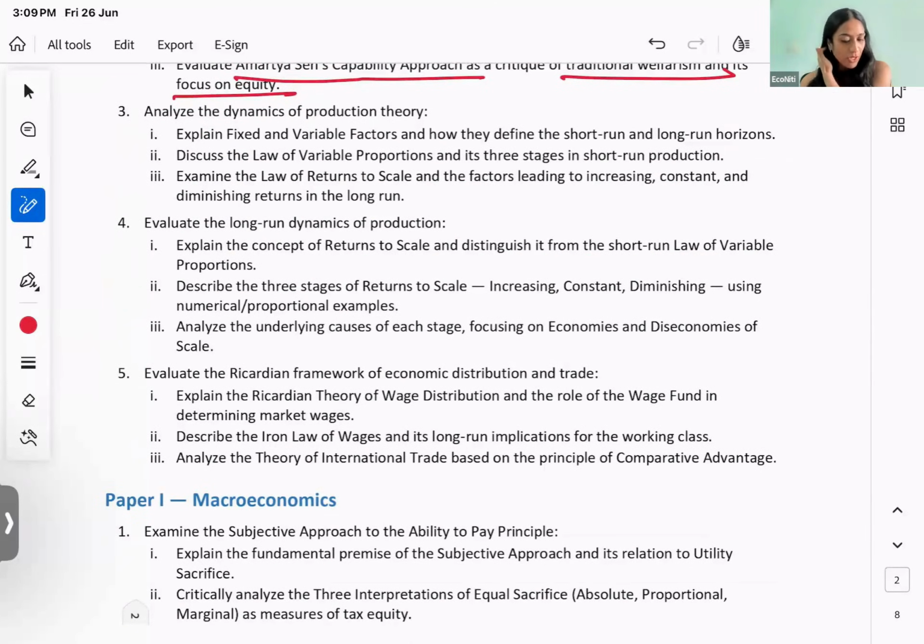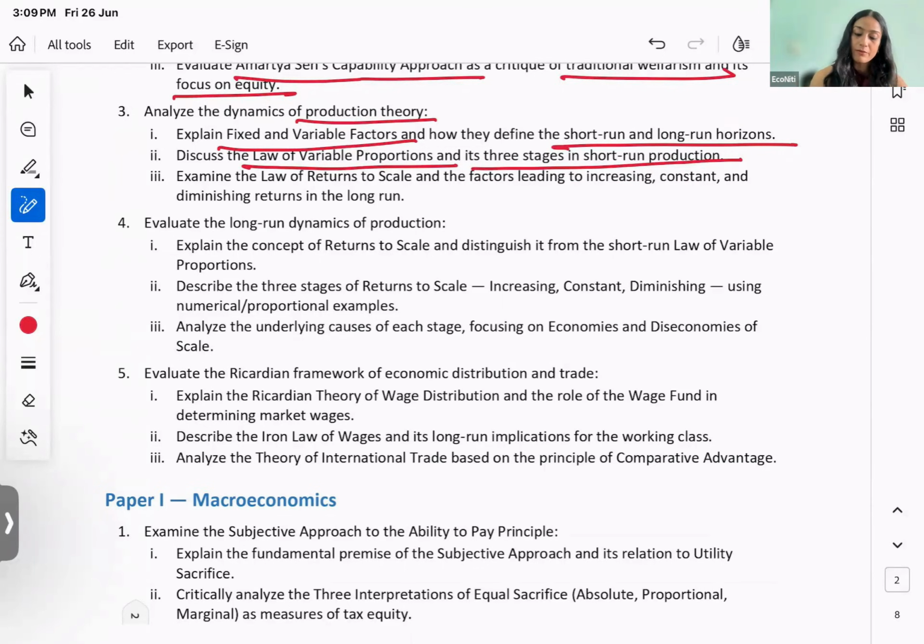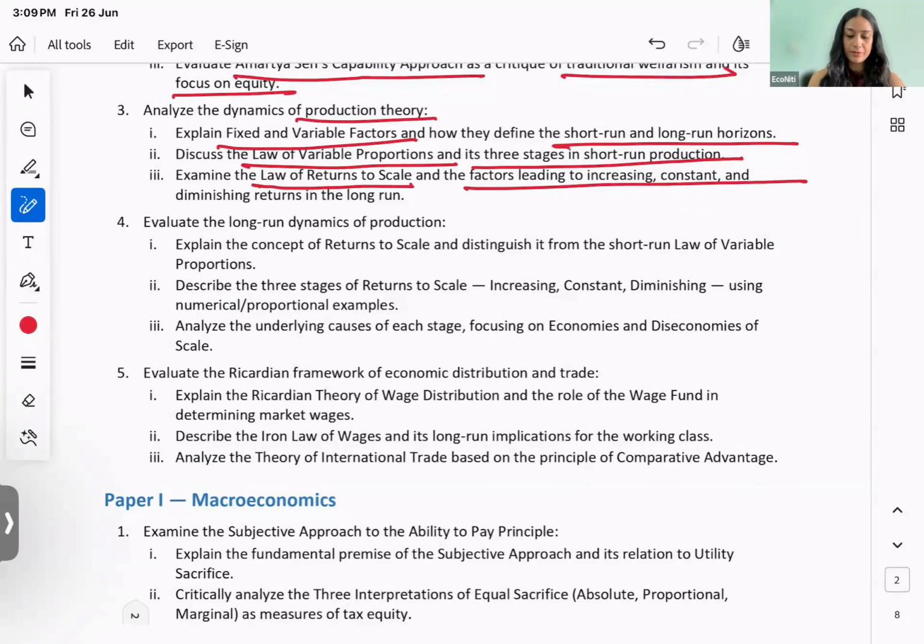Analyze the dynamics of production theory, explain fixed and variable factors, and how they define the short run and long run horizons. Discuss law of variable proportions and its three stages in the short run production. Then you have to discuss the law of returns to scale and the factors that lead to increasing, constant and decreasing. अब फिर से ये लग रहा होगा ये क्वेश्चन देख के कि भाई